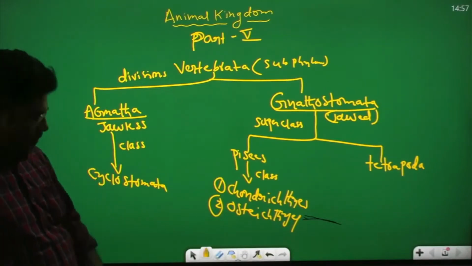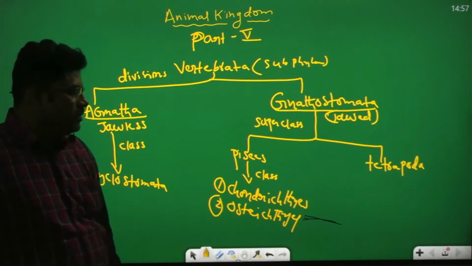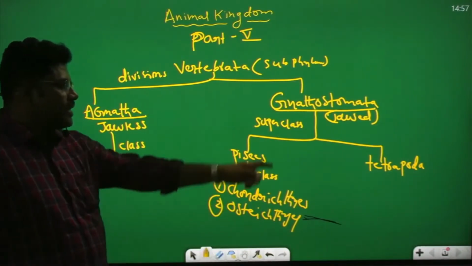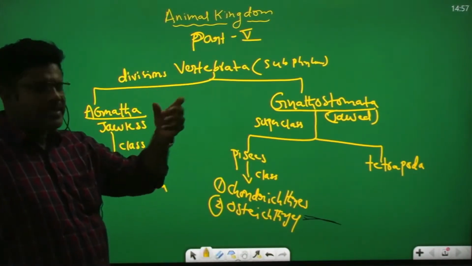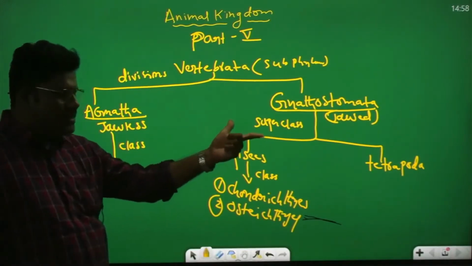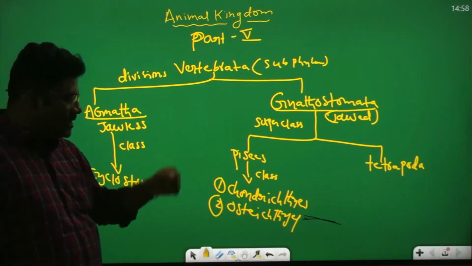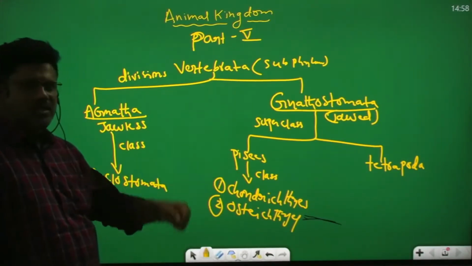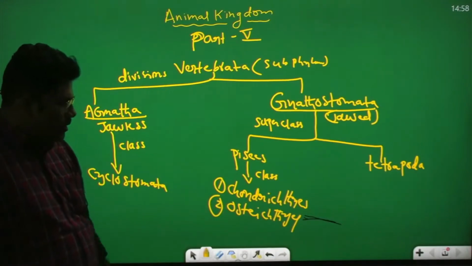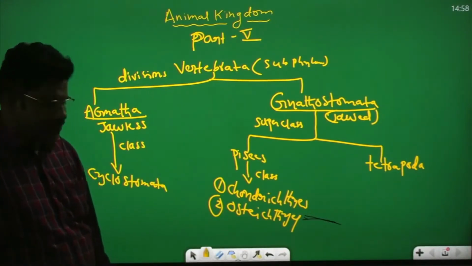Gnathostomata means jawed, jaws are present. They have two superclasses, Pisces and Tetrapoda. Pisces have two classes, Chondrichthyes and Osteichthyes.